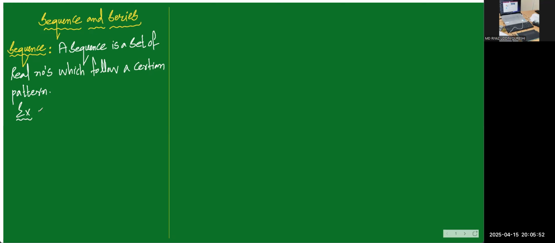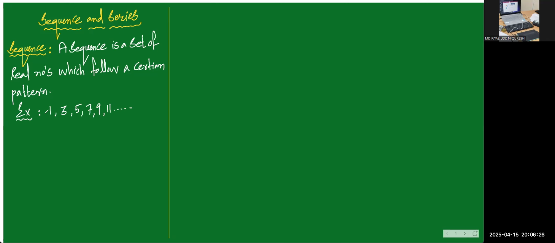If I write a simple number like this, for example 1 comma 3, can you tell me what will be the next possible number? Is it 5, 7, 9, 11, and so on?